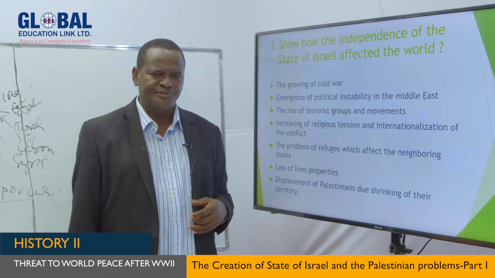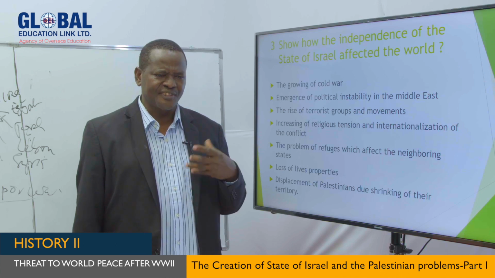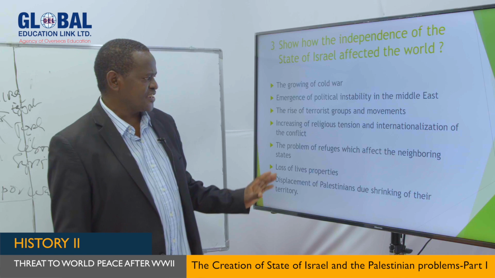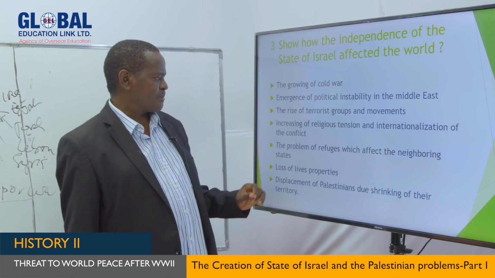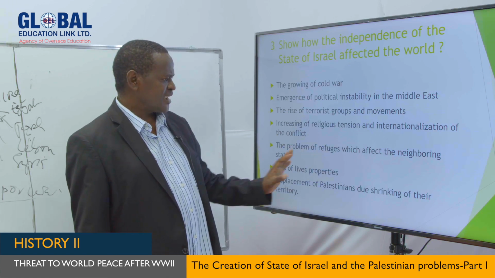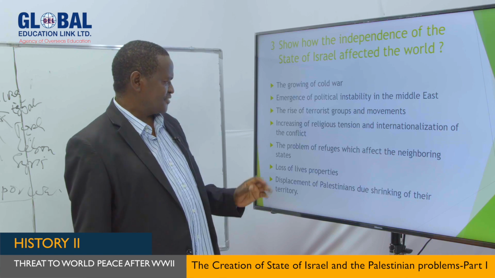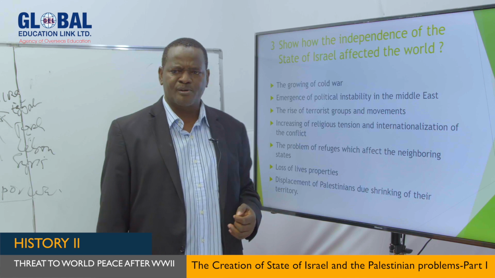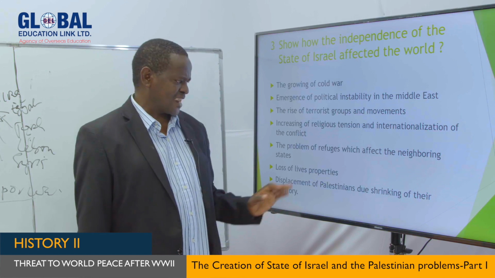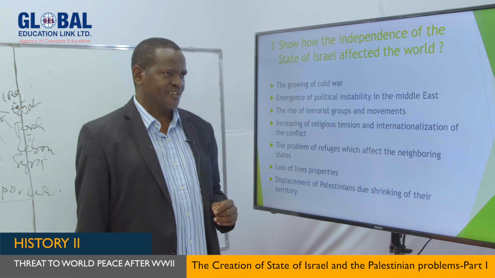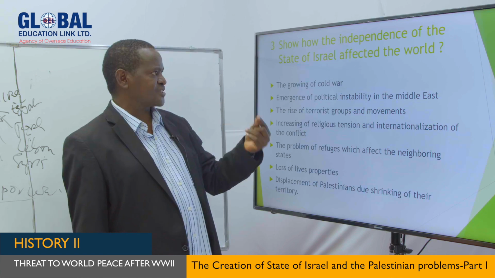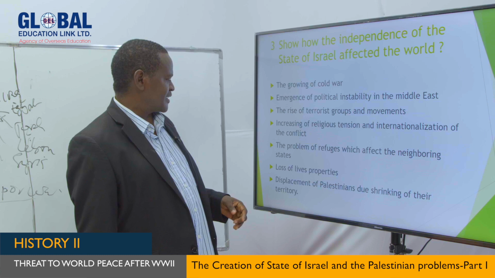The same applies to Syria, the same applies to Jordan, the same applies to Iraq. Even some parts of North Africa have also received a lot of refugees from Palestine and so on. This is another problem. Another thing is loss of life and properties. Lives of people have been lost. The properties have been destroyed. So this also became one of the effects of the declaration of the independence of Israel.